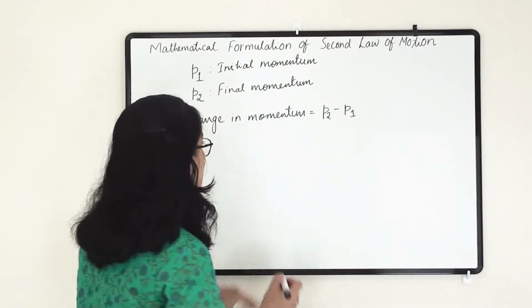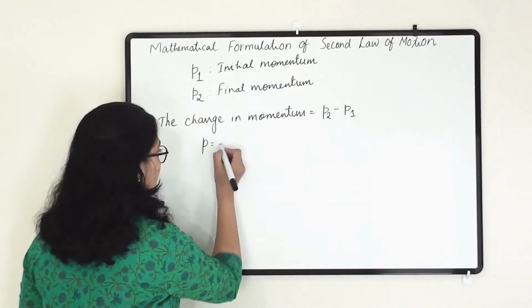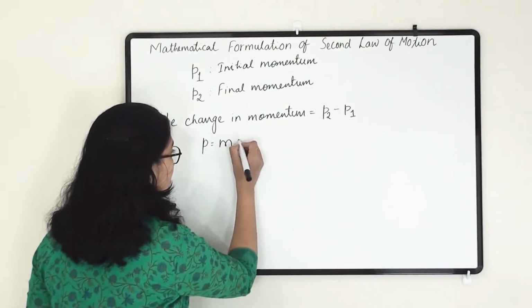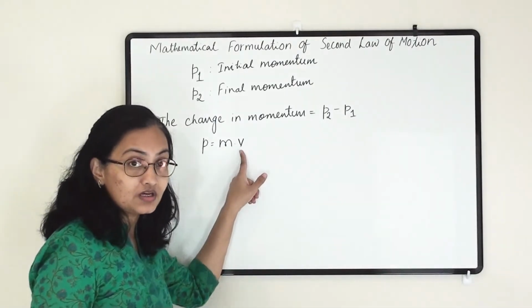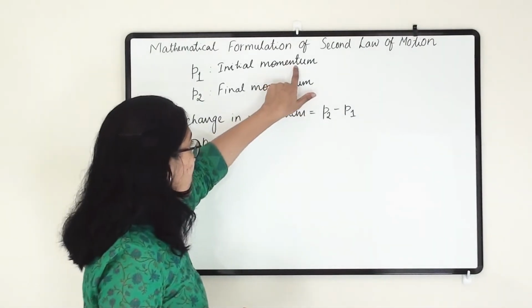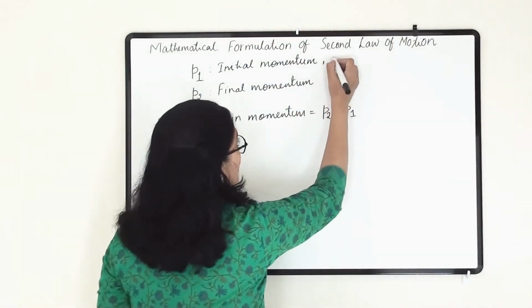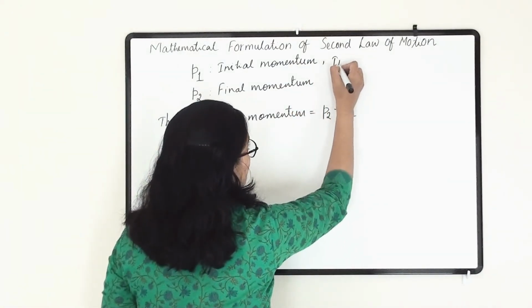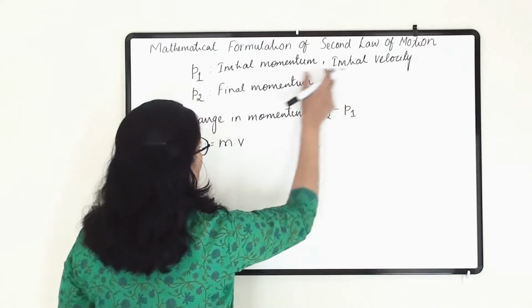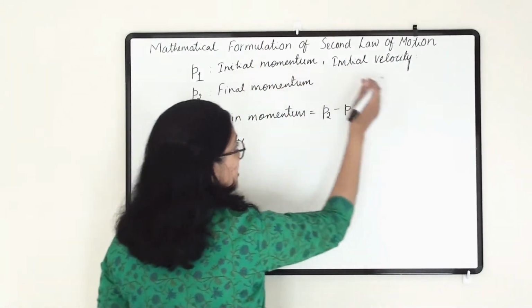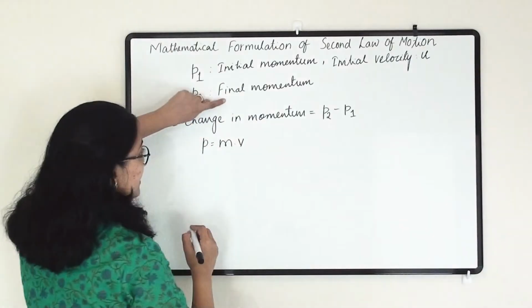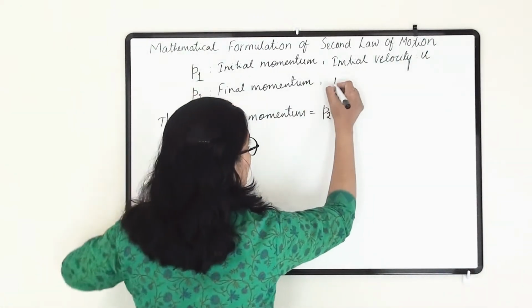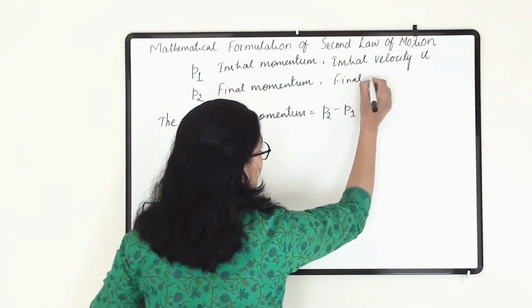Now what is P? We know that P equals m into v, that is mass and velocity. Now here the initial momentum will have the initial velocity. Initial velocity is associated with initial momentum. And what is initial velocity? That is u. And final momentum is associated with final velocity.